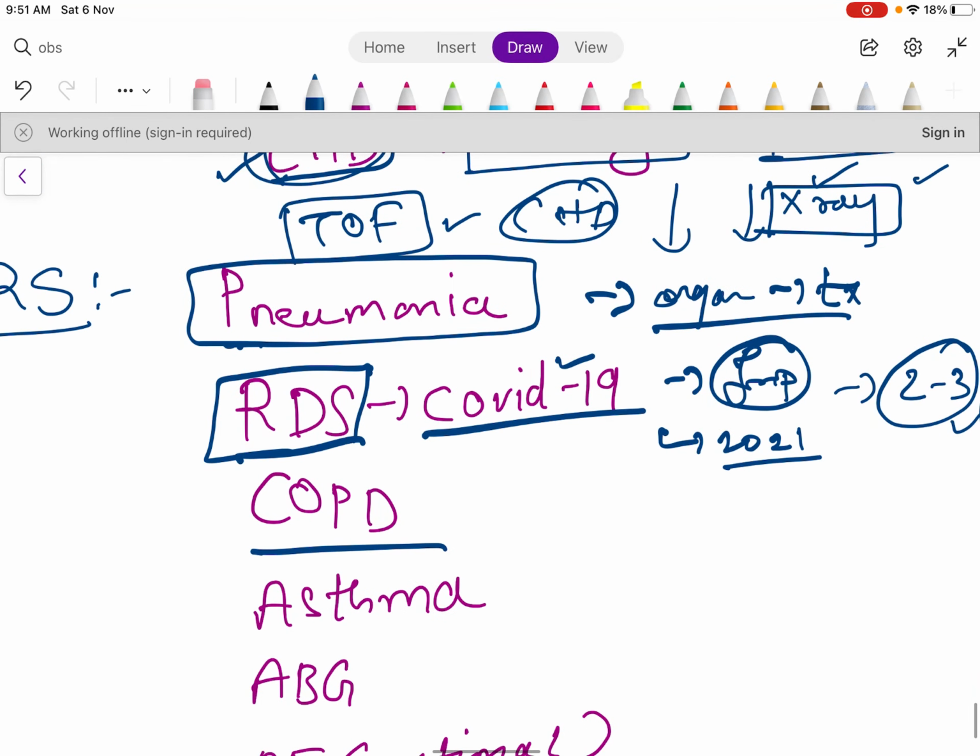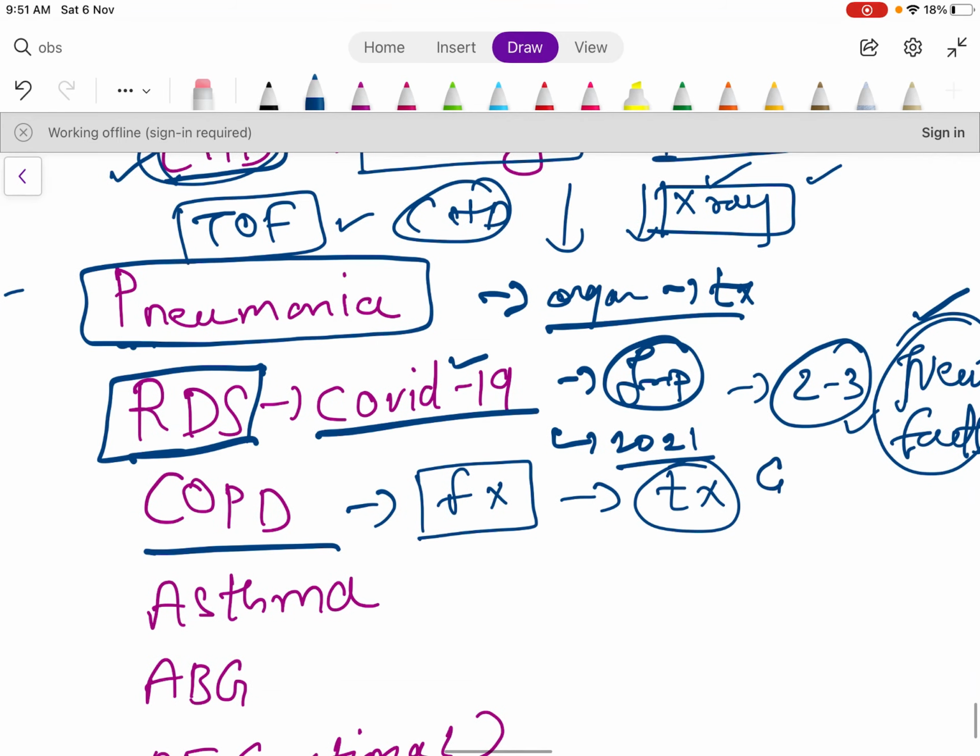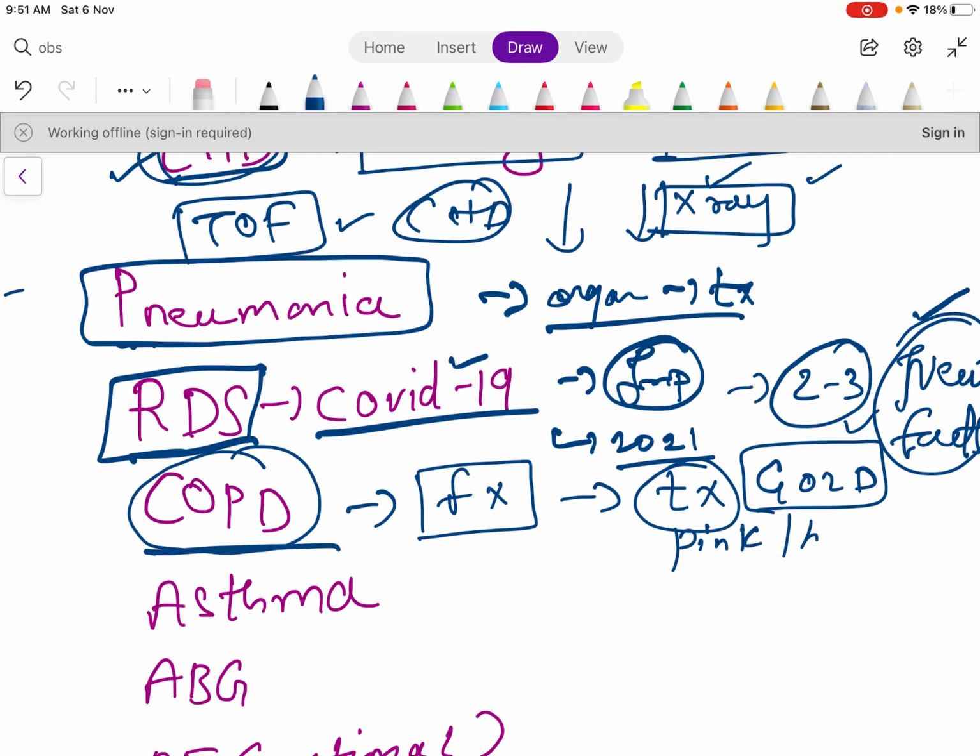Then COPD. In this, what you need to do is read the features of the disease and do the treatment. There's a GOLD classification, you need to know this. They will give the scenario that so and so patient is coming, and they can ask you about pink puffers and blue puffers, and mostly this will be correlated with patho, so you need to do it from both. And just remember, they will ask you the treatment or the next step.